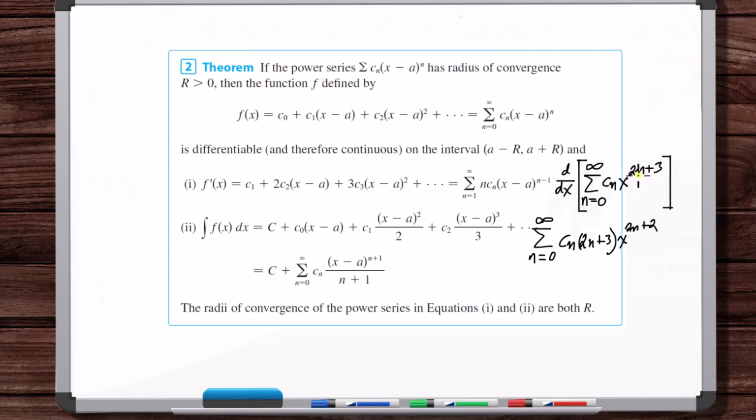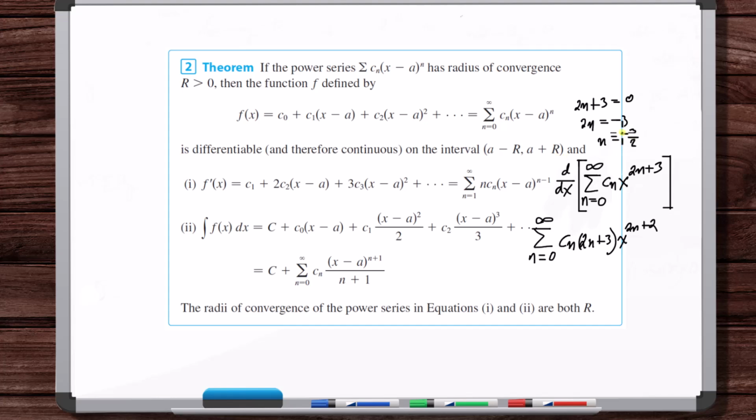But maybe there's another term that's not the 0th term or the first term that ends up being a constant. And we need to account for that, because if you don't eliminate that, the idea is we'd set 2n plus 3 equal to 0. So 2n is equal to minus 3, n is equal to minus 3 halves.